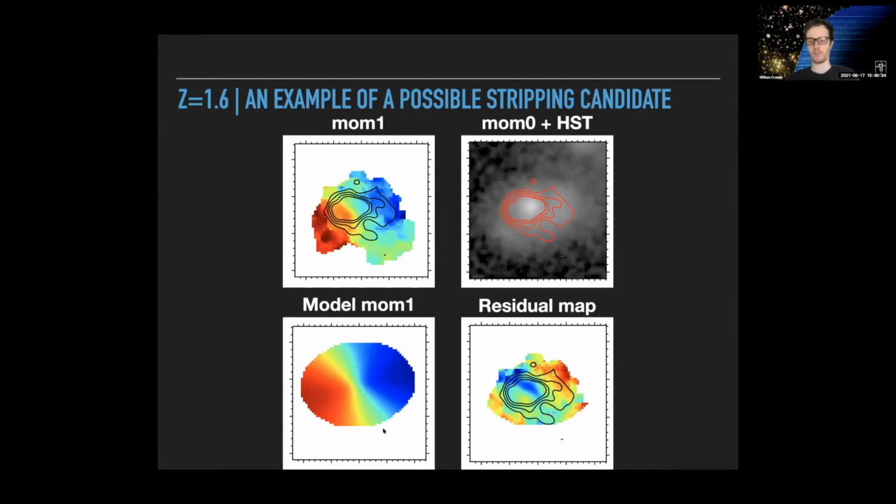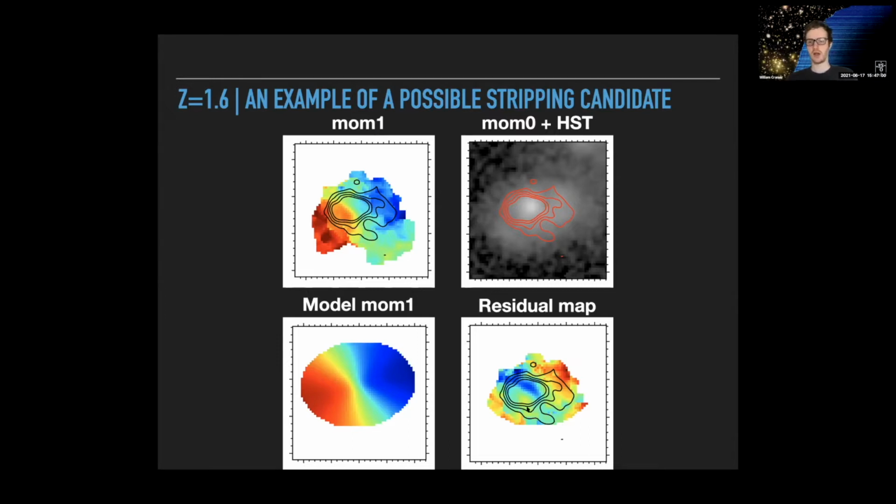And you can see here's the moment one map of the galaxy, the moment zero map, a model moment one map of the circular velocity, which is kind of the same technique that I applied in 4402. This is using the 3D Barolo kinematic modeling software. And then finally, I show a residual map where I subtract the moment one map from the model map. And you can see that towards this more trailing side of the galaxy, you see higher velocity residuals. So green in this case would be zero velocity residual.